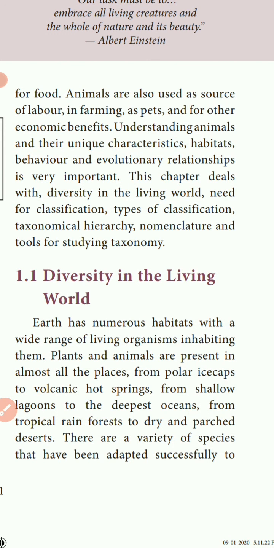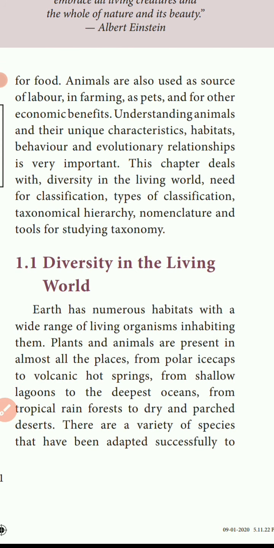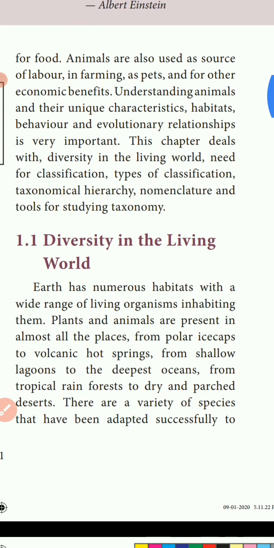Even though we have identified 8.7 million species of animals, there are still so many animals yet to be identified on land as well as in the sea water. All living organisms depend on plants and animals. Animals are also used for various purposes. That's what we are seeing.